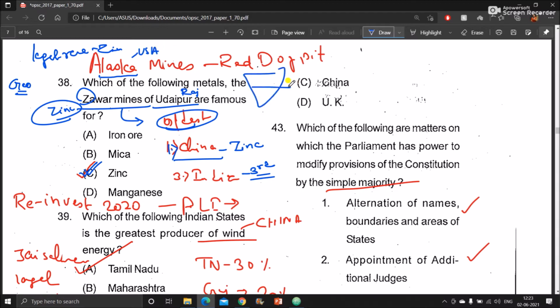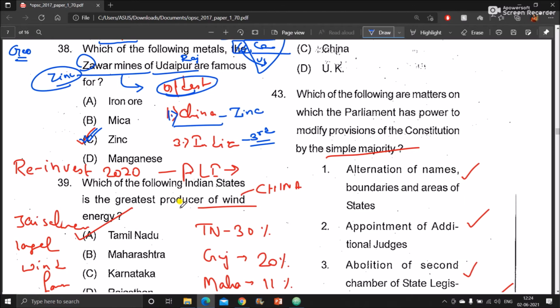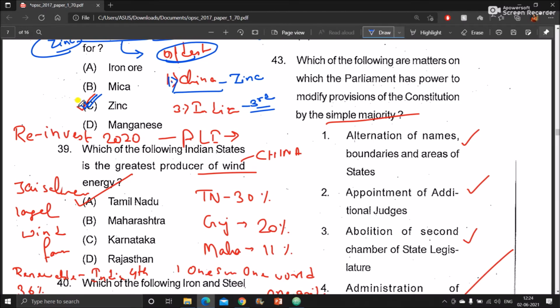So your Canada, USA, and here there is another part called Alaska, which also belongs to USA. So Alaska mines, otherwise also called Red Dog Pit. Red Dog Pit. So this is also a zinc mine. Now, the zinc industry is also very important for us.